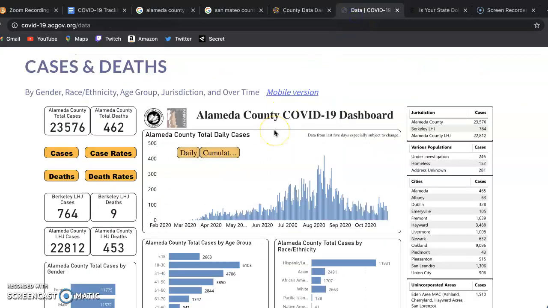For Alameda County, I use the Alameda County website, which does the same thing as San Mateo County's website. If I missed a day, I could go back to it and hover over a date. It shows me the number of cases that day, and then the new cases by age group right here and race, and then it shows you the total cases up here on the left, total deaths. So it went into more depth. It allowed me to look at any day and compare it to any other day that I wanted to. So like I said, if I missed a day, it was easy to use this website and track the data that I missed.